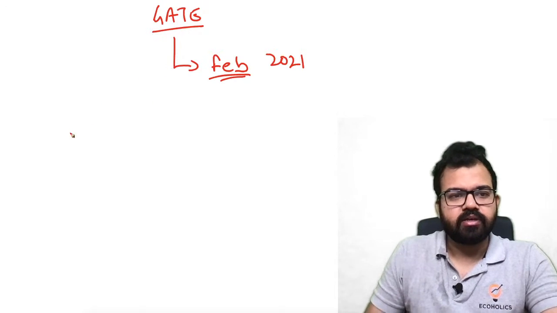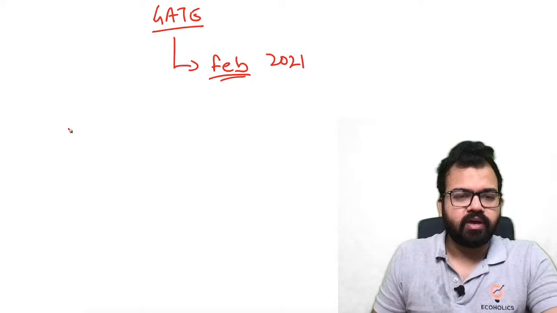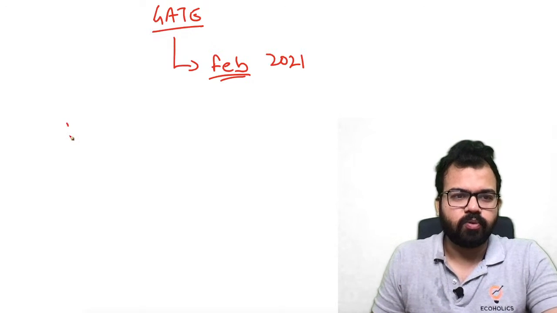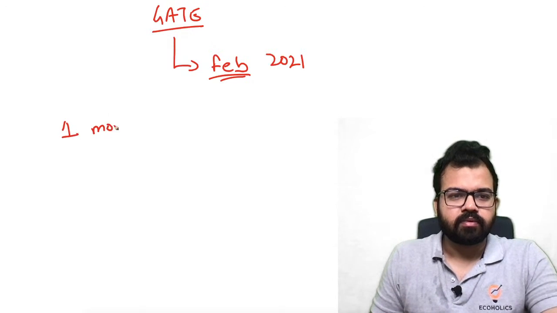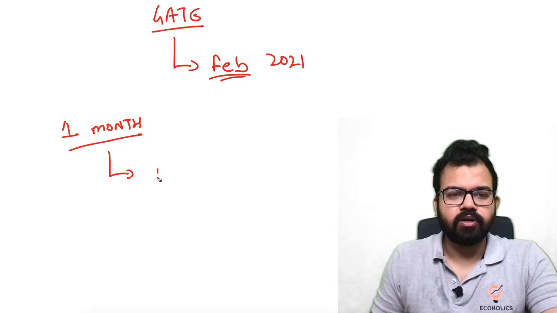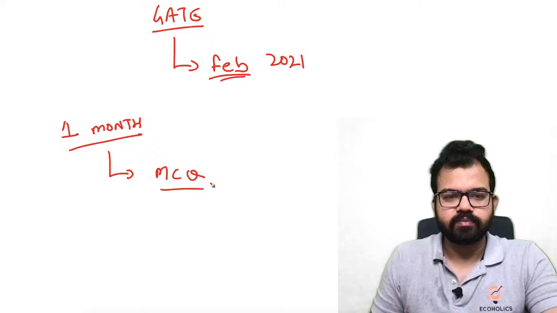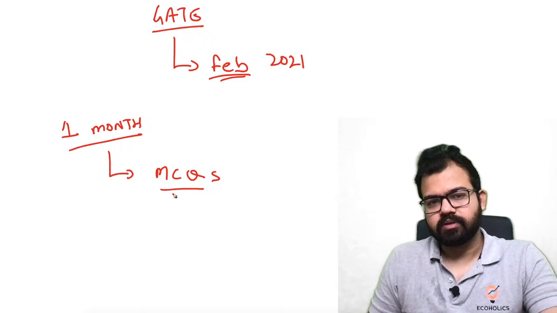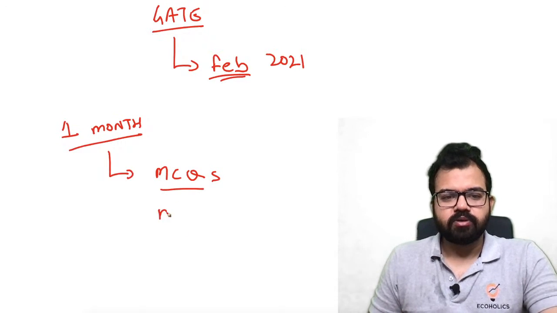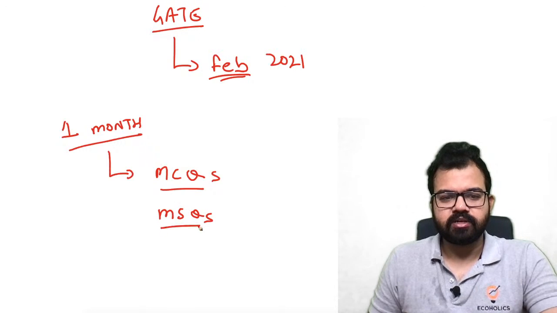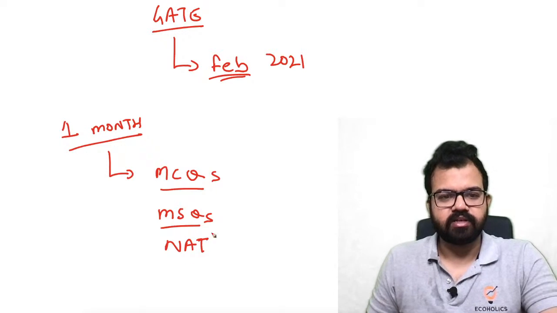The most important question here is how to approach it. Now we have approximately 1 month. In this 1 month, I would say that you should focus only on MCQs, meaning all the practice test papers, including MSQs and NAT, numerical answer type questions.